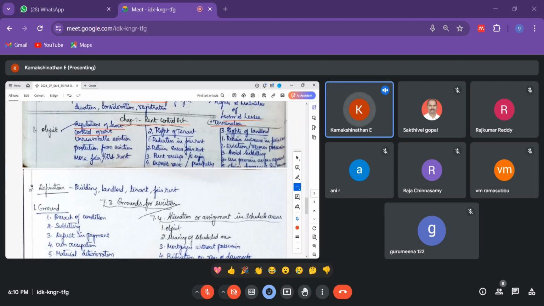Whoever the audience are, if you are the land owner, or if you are a building owner, you can have a rental. If you are receiving rent, you cannot raise it this much every year. Okay, there is a ceiling per year. It is your understanding and the tenant's understanding of how much can be increased or not.